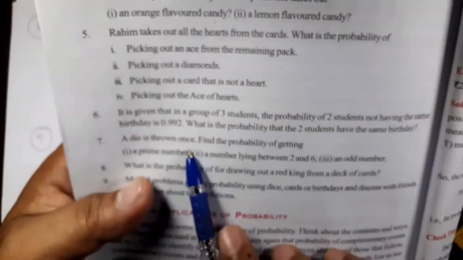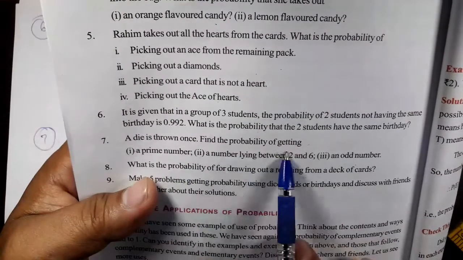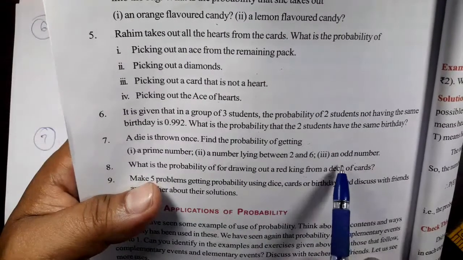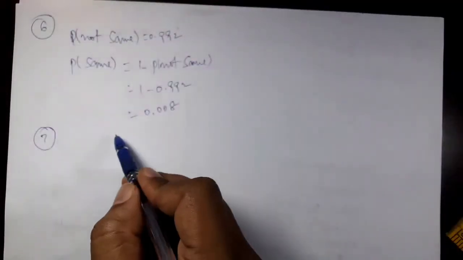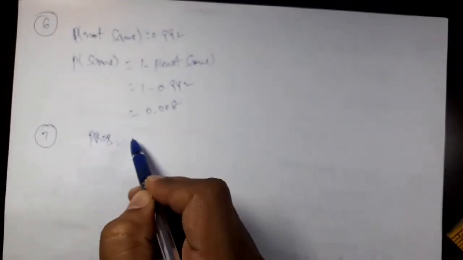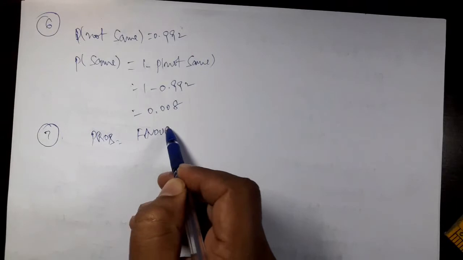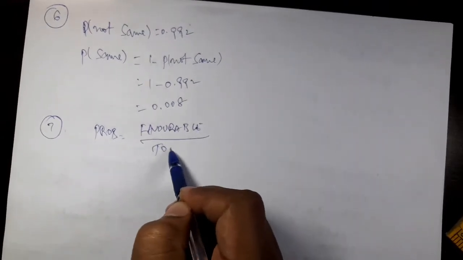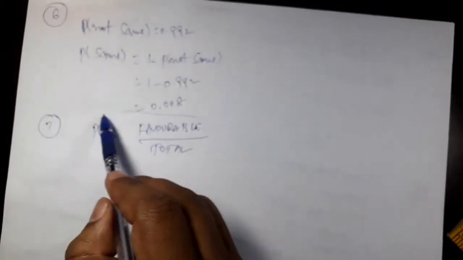Question number 7. A die is thrown once. Find the probability of getting a prime number, a number lying between 2 and 6, an odd number. That is the question. What is the formula basically for probability? Probability is favorable by total, number of favorable outcomes divided by number of total outcomes.